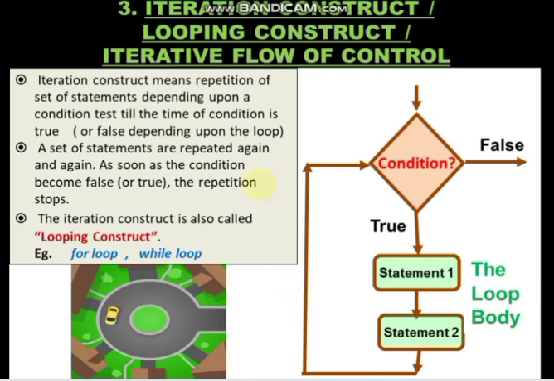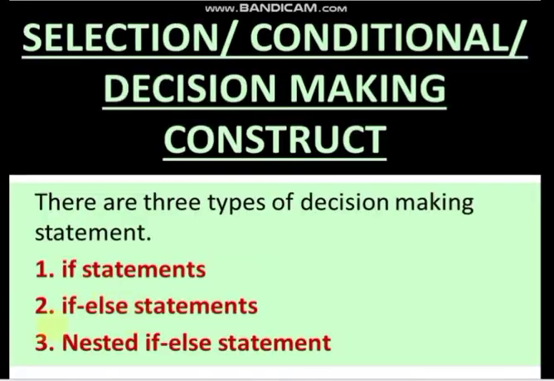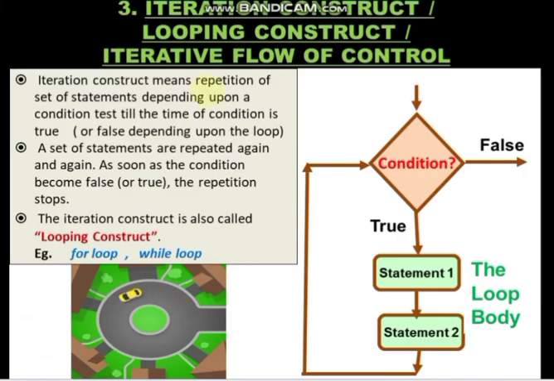Moving on to the third type, that is the loop. Here if you can see, on the road the car is moving in a loop. So how many times is the loop going to move? Iteration means repetition. Iteration construct means repetition of a set of statements depending upon a condition test, till the time the condition is true or false depending upon the loop. If you can see from the flow chart, the set of statements inside the loop body will get executed again and again till the condition is true. So if the condition is true, it will execute these two statements, again it will come back.